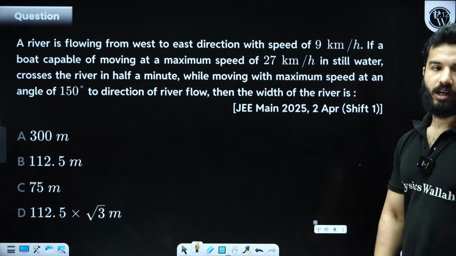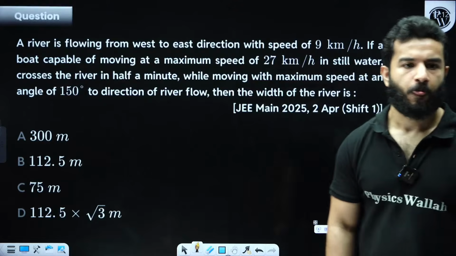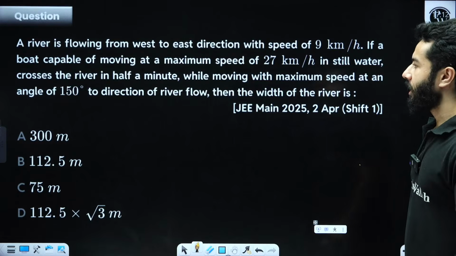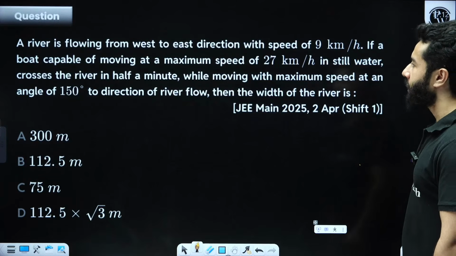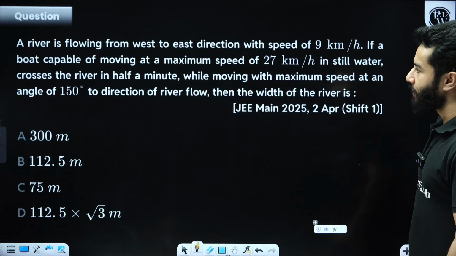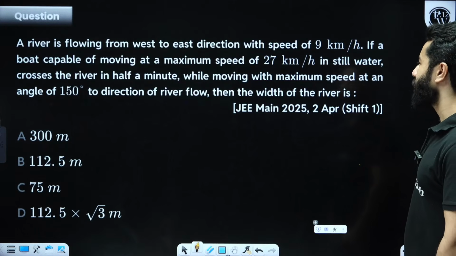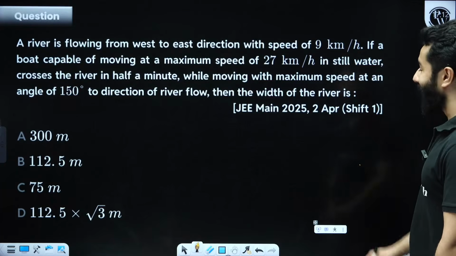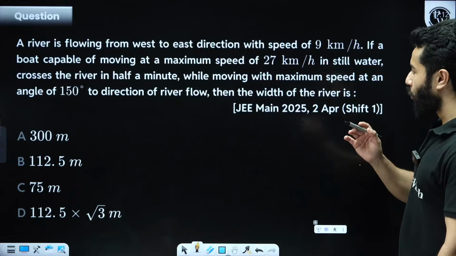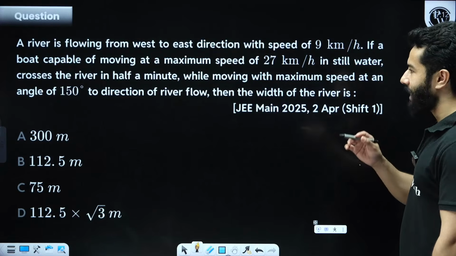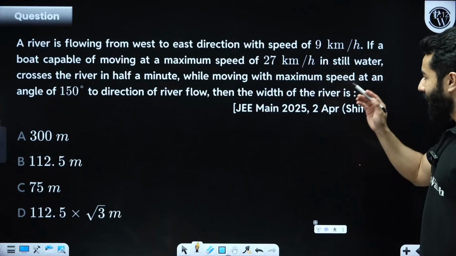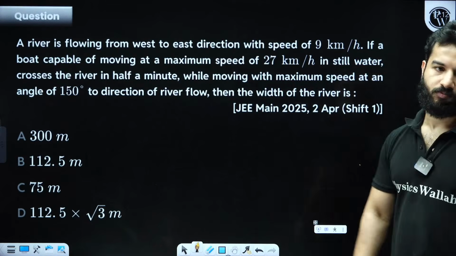Okay, river boat problem. A river is flowing from west to east direction with a speed of 9 km per hour. If a boat capable of moving at a maximum speed of 27 km per hour in still water crosses the river in half a minute while moving with the maximum speed at an angle of 150 degree to the direction of river flow, then the width of the river is.